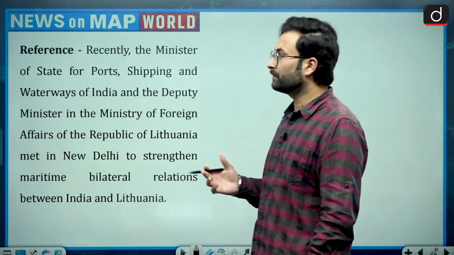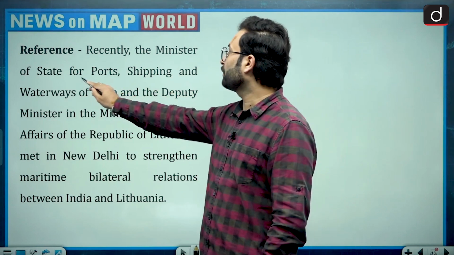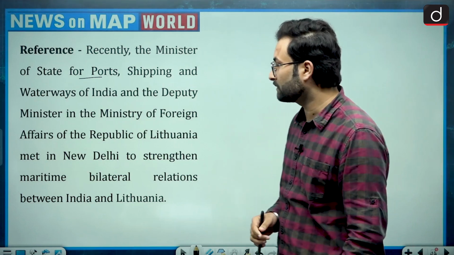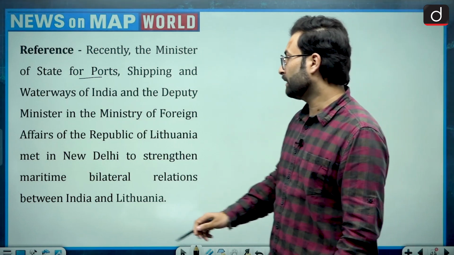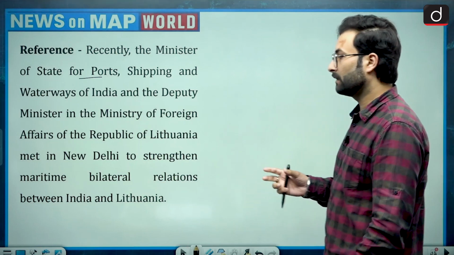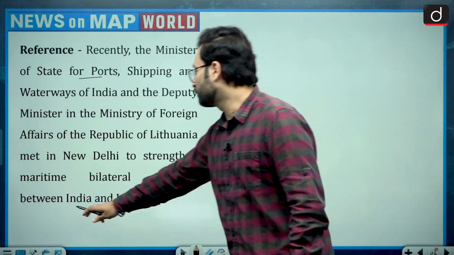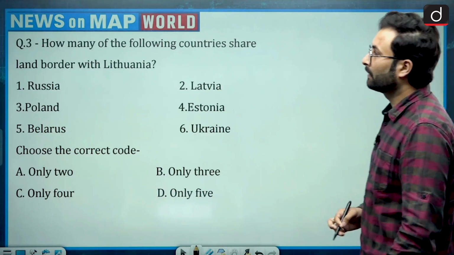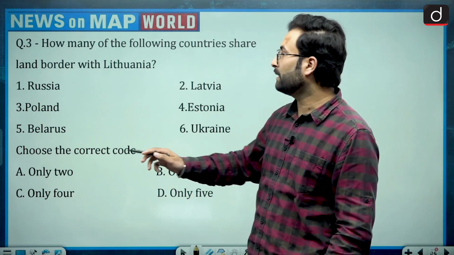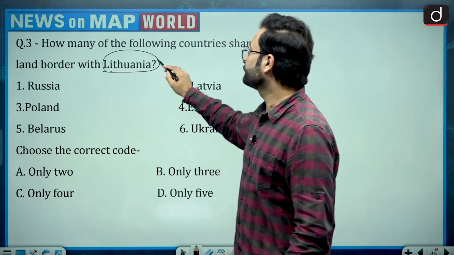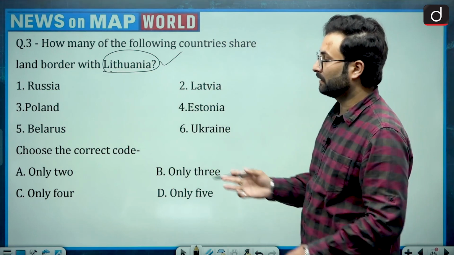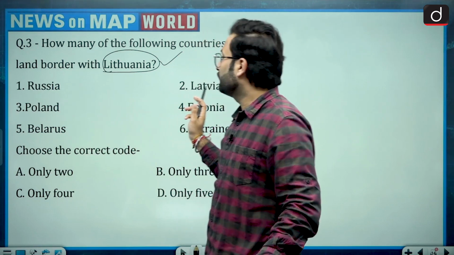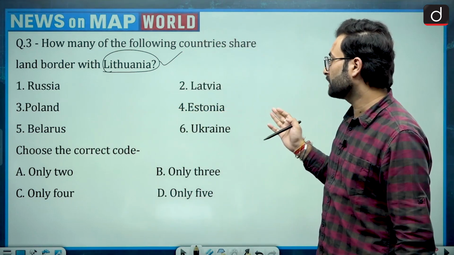Before that, there is a reference of the news: the Minister of State for Ports, Shipping and Waterways of India and the Deputy Minister in the Ministry of Foreign Affairs of the Republic of Lithuania met in New Delhi to strengthen the maritime bilateral relations between India and Lithuania. So that is the reference, and now let's see the question. How many of the following countries share land border with Lithuania? Now your options are various nations: Russia, then Latvia, Poland, Estonia, Belarus and Ukraine.